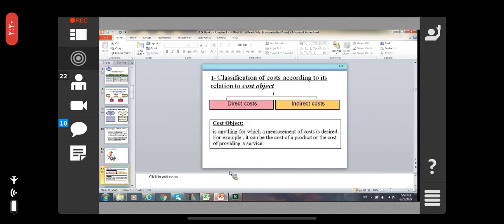Cost classification. Classification of the cost according to its relation to the cost objectives: direct cost and indirect cost. A cost objective is anything for which a measurement of the cost is desired. For example, it can be the cost of products or the cost of providing a service.